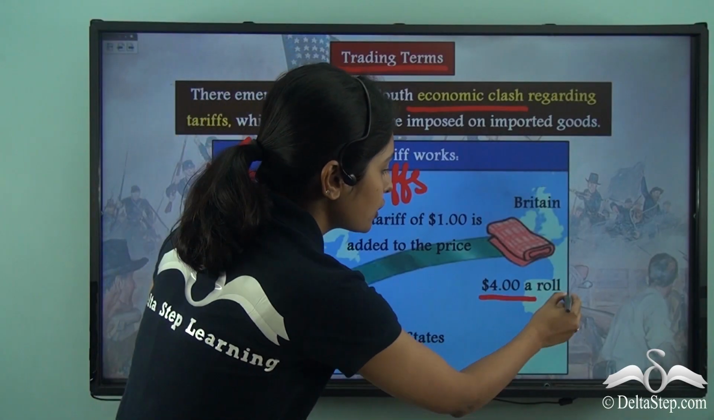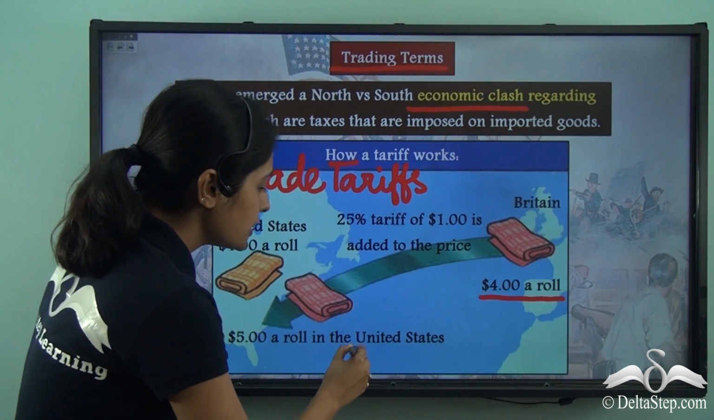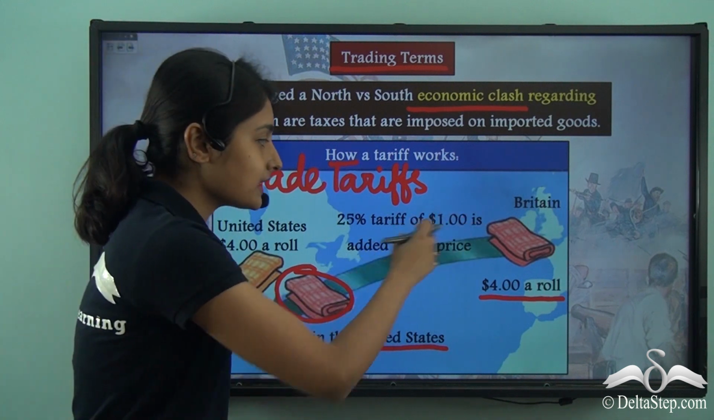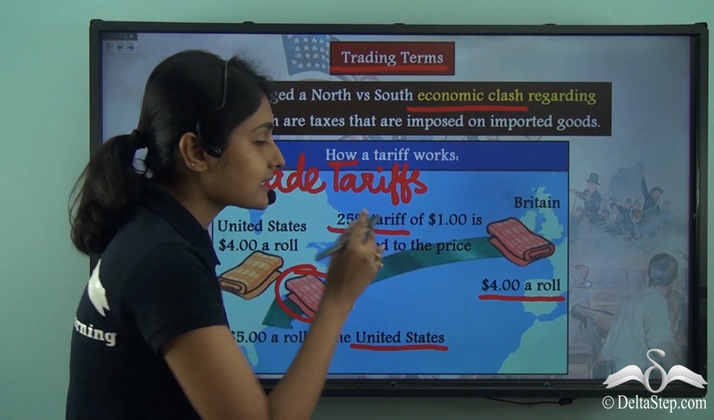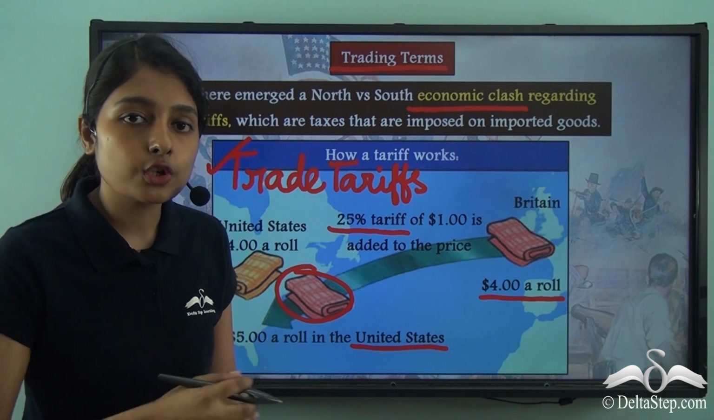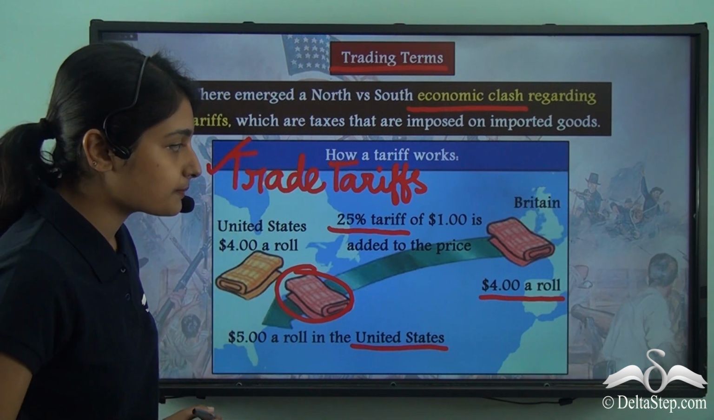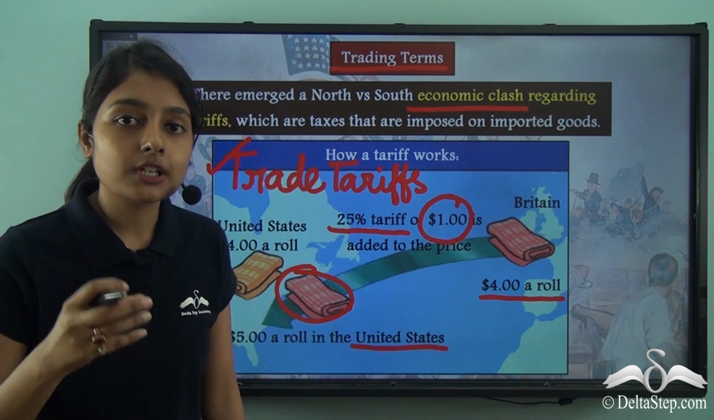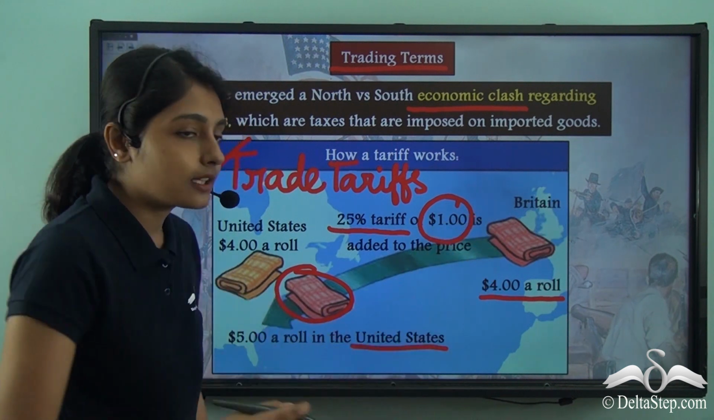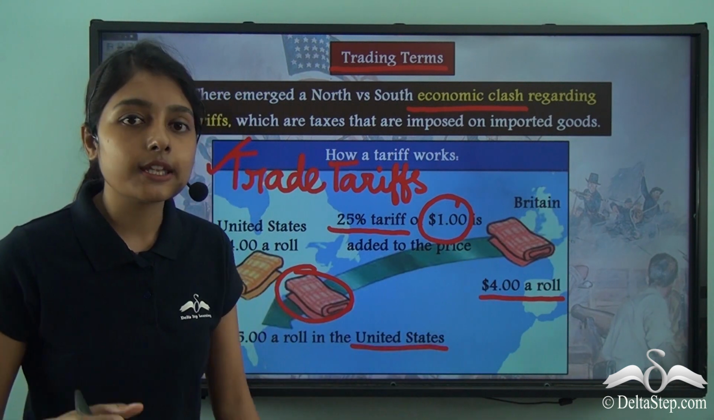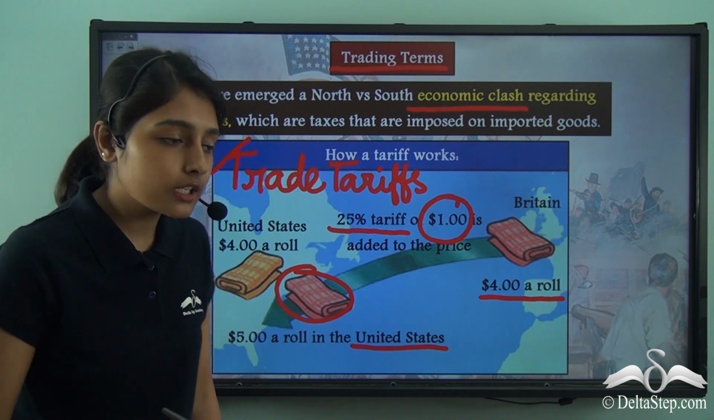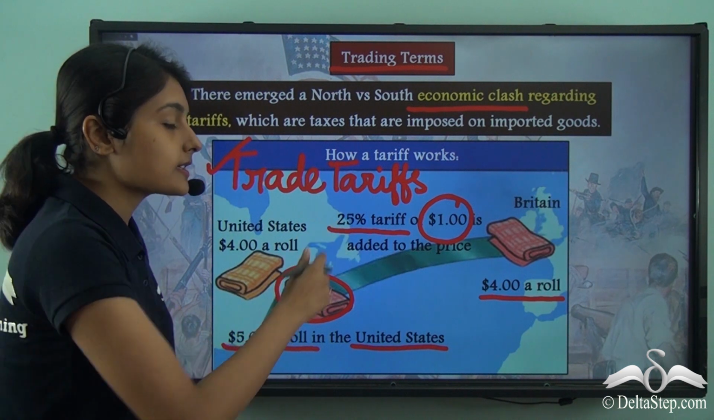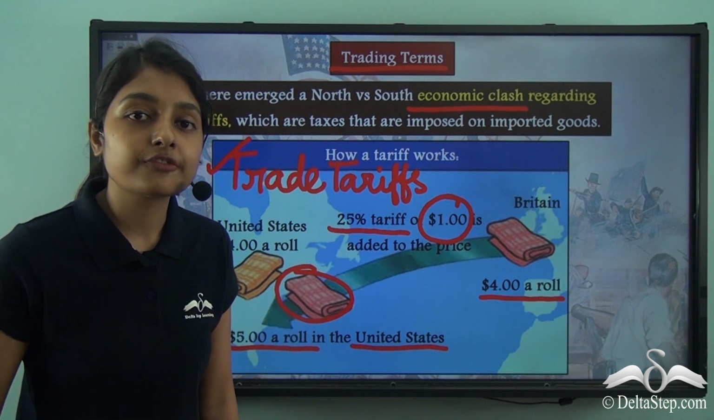Britain for $4 a roll. Now when the United States is importing that same piece of cloth from Britain, a 25% tariff will be imposed on this imported good. Now with this 25% tariff, $1 will be added to the original price. That is, when this piece of cloth that was sold for $4 a roll in Britain reaches the United States, it will become $5 a roll, because a 25% trade tariff will be imposed on this imported good.